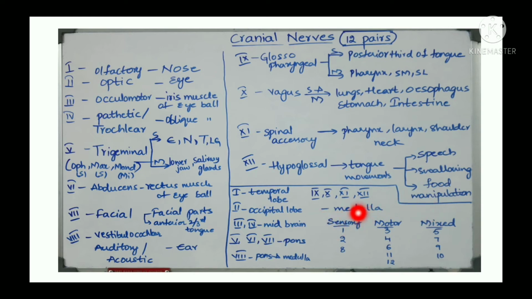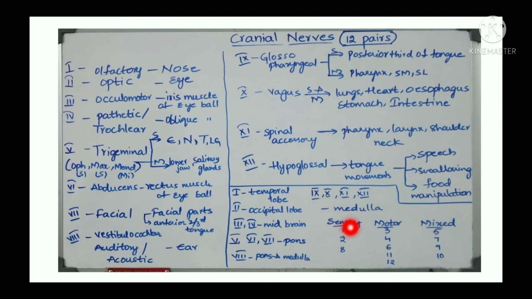Sensory means the nerves which send impulses from sensory organs to brain, whereas motor is opposite. It sends impulses from brain to sensory organs, whereas mixed means it does both the functions, both sensory and motor.